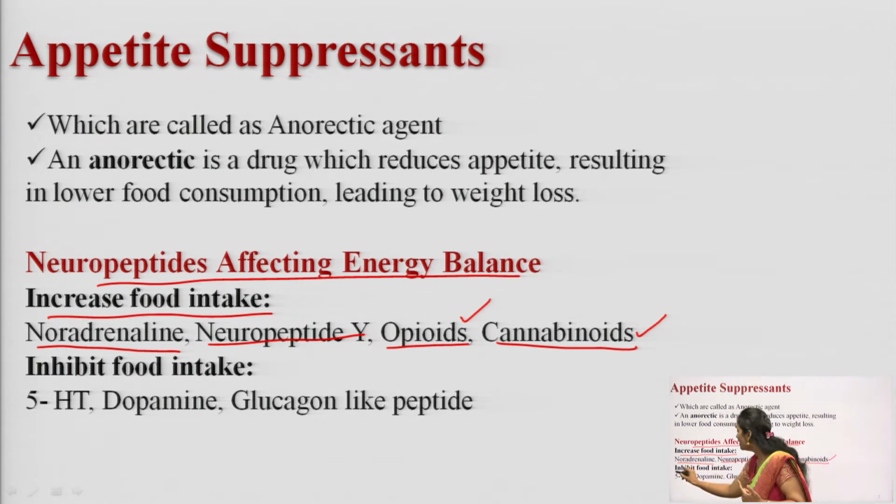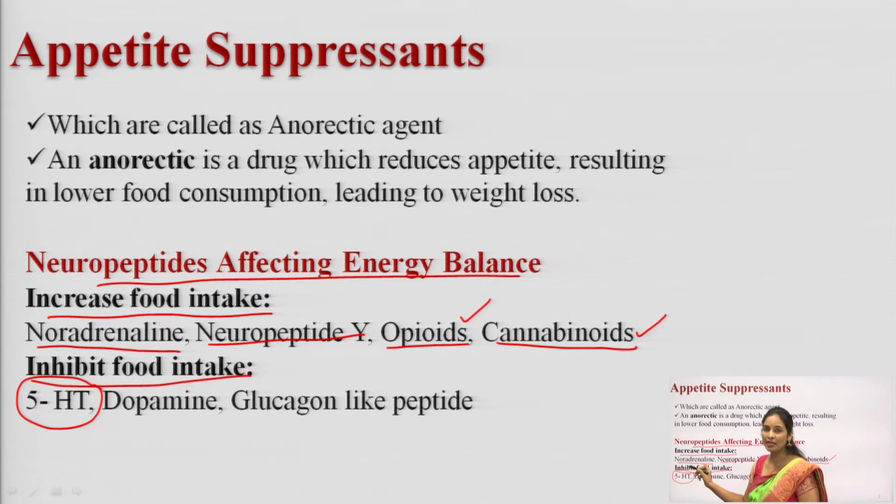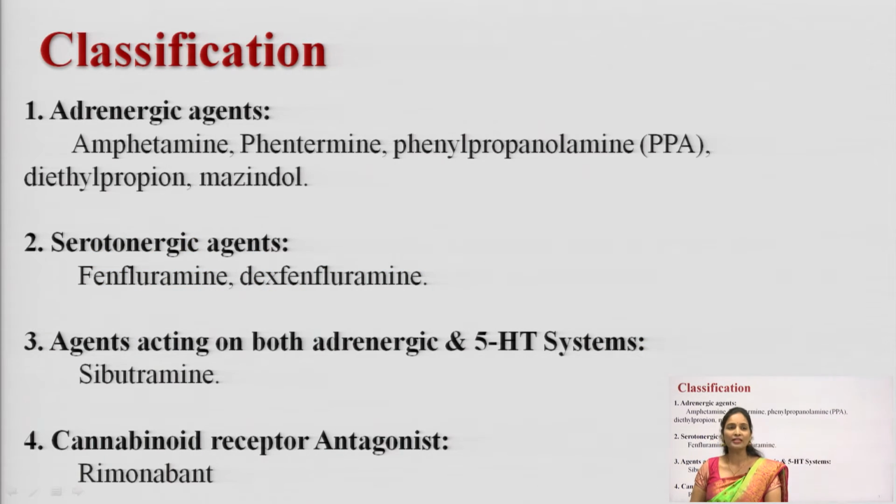Which drugs will inhibit the food intake? 5-hydroxytryptamine, which I also discussed in the previous lecture. 5-hydroxytryptamine acts through serotonergic neurons, which is responsible for decreasing the appetite. Apart from 5-hydroxytryptamine, dopamine will also inhibit the food intake. Glucagon-like peptide too. So, these are the drugs which will inhibit the food intake. This is the classification that falls under appetite suppressants.